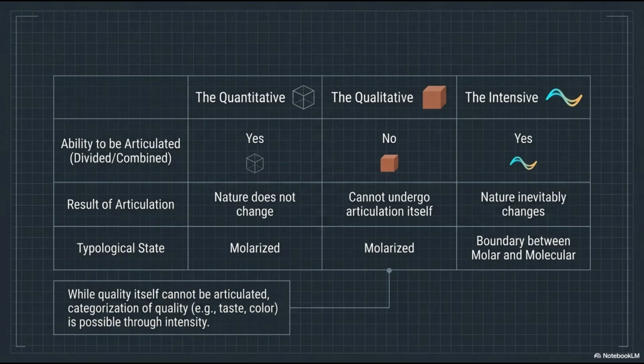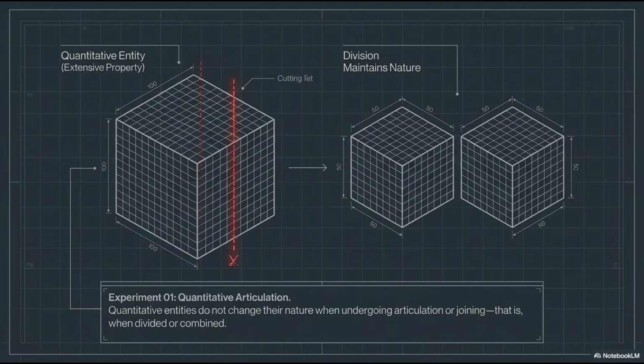Let's compare these three. Quantitative entities are easily articulated, divided, or combined without changing their nature. Qualitative entities, however, resist articulation. You cannot divide a color or taste. The intensive occupies a unique middle ground. While we cannot divide quality itself, we can certainly categorize it by measuring its intensity, providing a bridge between these states.